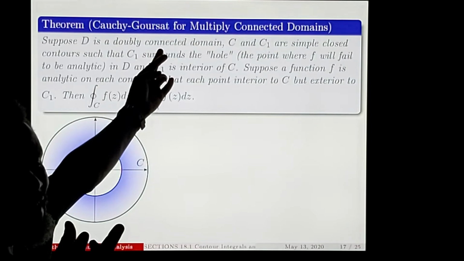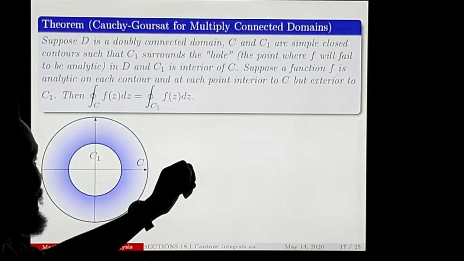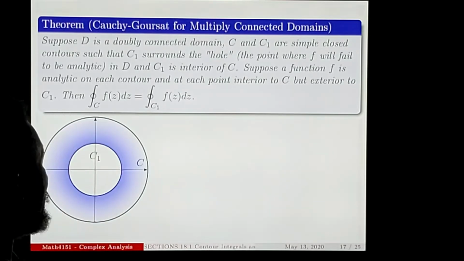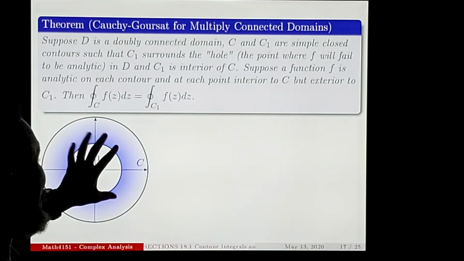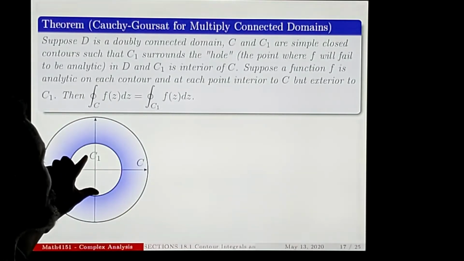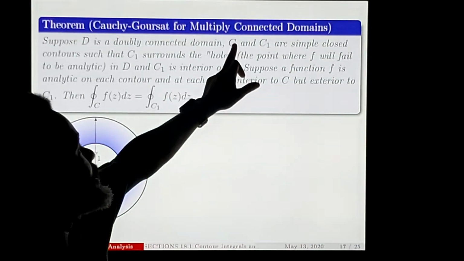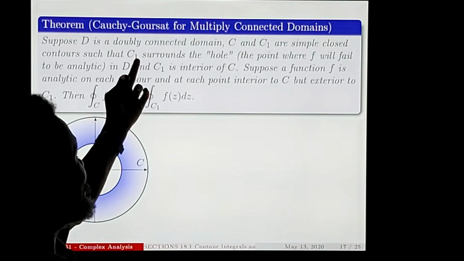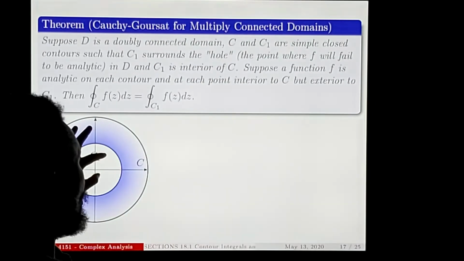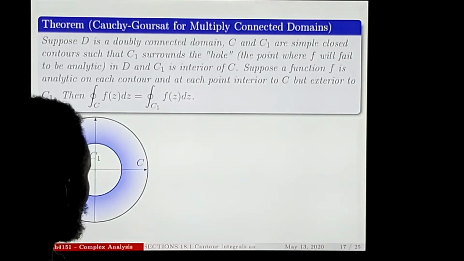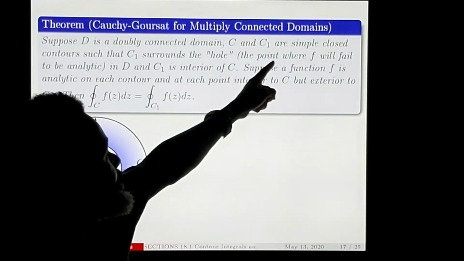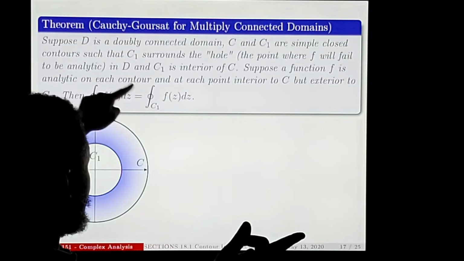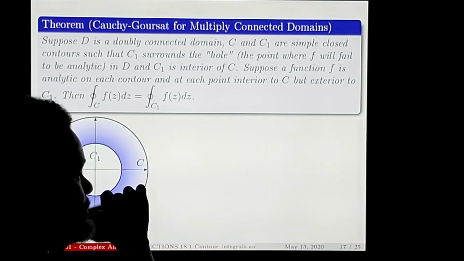Doubly connected means something like this: outside these two curves, you have the curve C, and it contains the curve C1. So C and C1 are simple closed contours such that C1 surrounds the hole. This is the hole. The point where f will fail to be analytic, that's what we call the hole.